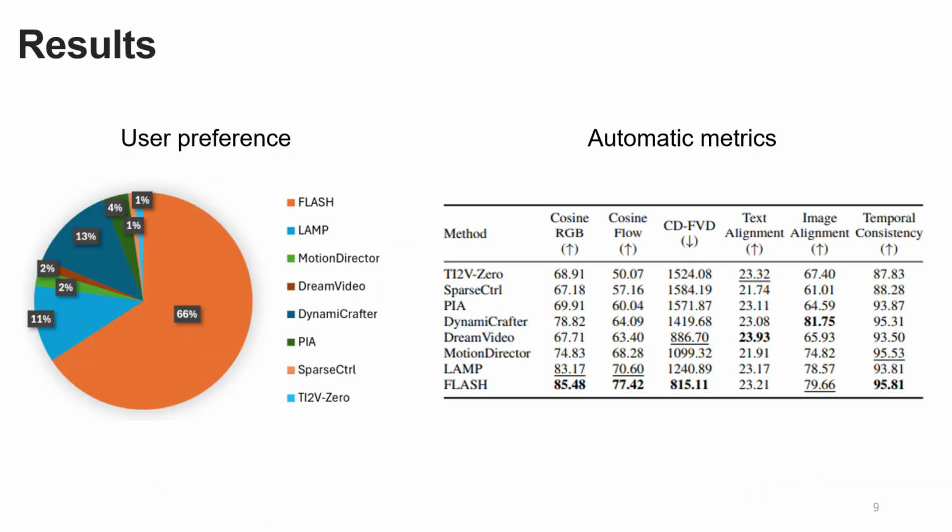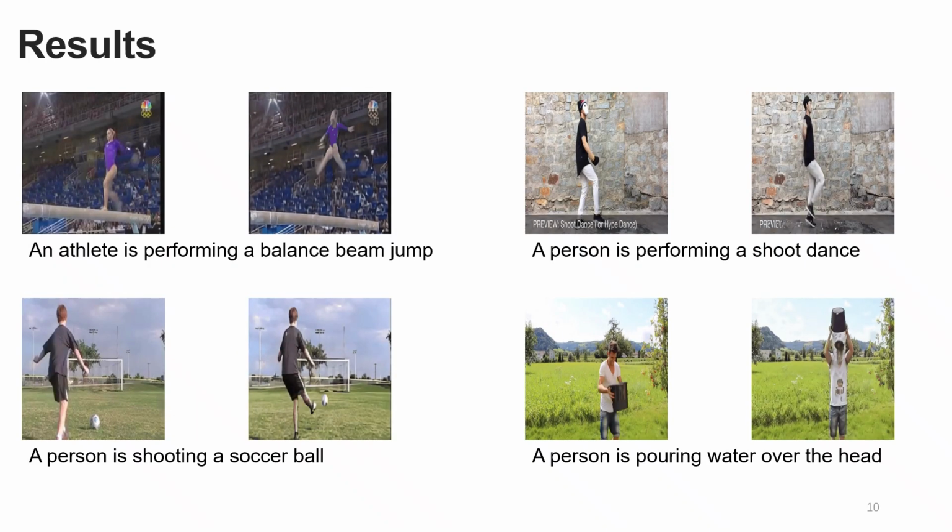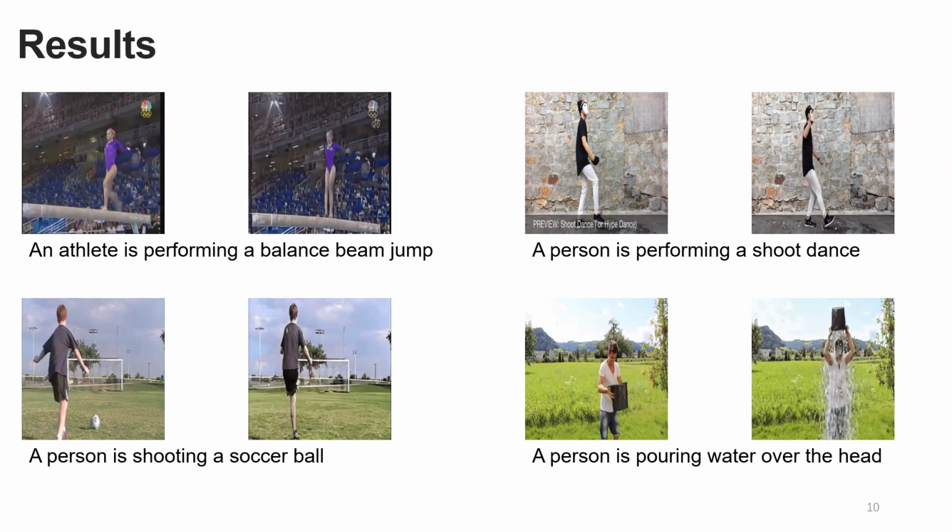Our quantitative results show that Flash clearly outperforms existing methods. It achieves a 66% user preference rate. Flash also delivers state-of-the-art performance on cosine RGB, cosine flow, temporal consistency, and CDFVD, demonstrating superior visual quality and motion consistency. Our qualitative results further demonstrate that Flash outperforms both commercial AI video generators and existing image animation methods. The examples show strong physical realism and stable motion dynamics of the generated videos.